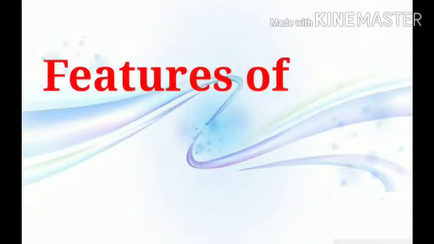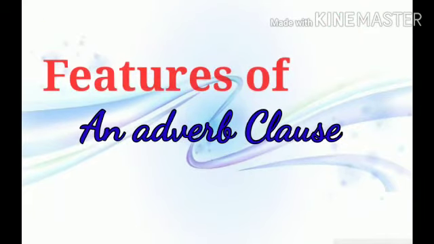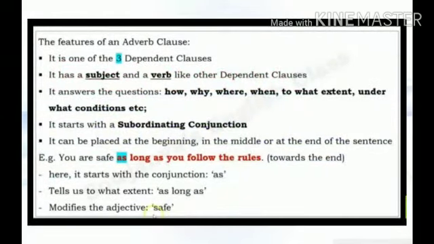The features of an adverb clause. It is one of the three dependent clauses. It has a subject and verb like other dependent clauses. It answers the questions how, why, where, when, to what extent, under what conditions, etc. It starts with a subordinating conjunction. It can be placed at the beginning, in the middle, or at the end of the sentence.